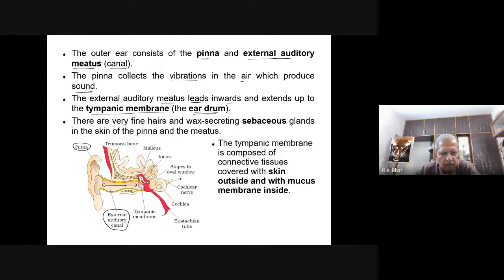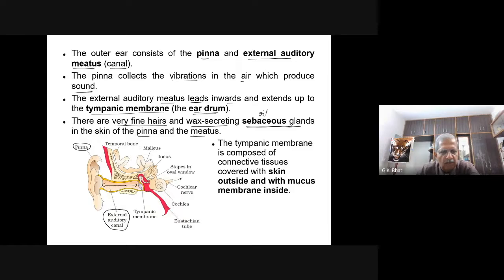Here, in this external auditory canal, and also in the pinna, we come across very fine hairs, and also wax secreting glands called sebaceous glands. Sebaceous glands are otherwise called oil glands, in the skin of the pinna and the meatus.